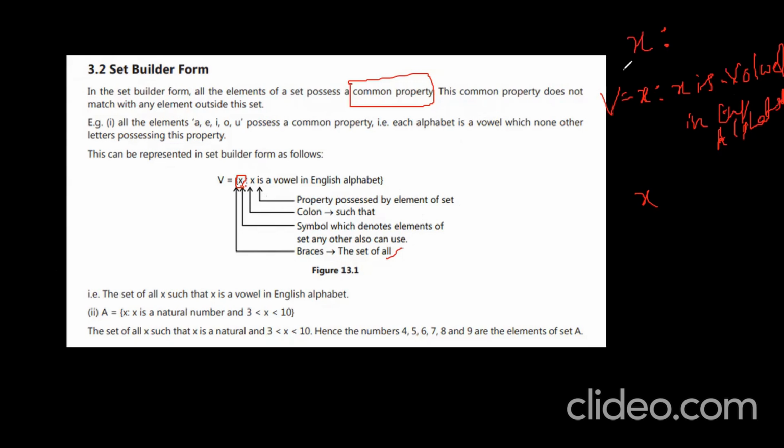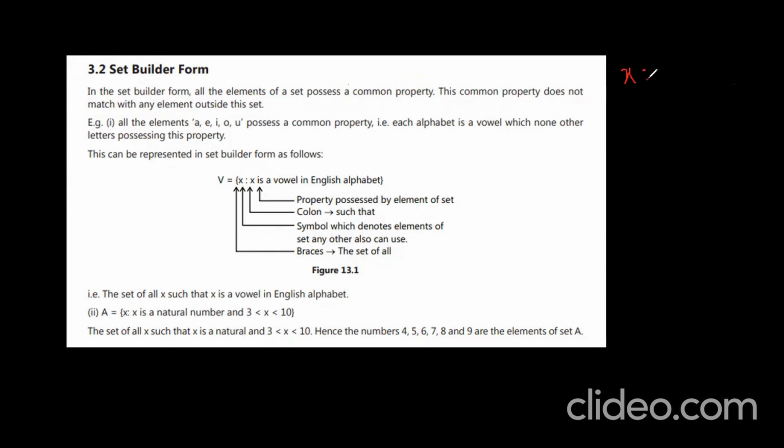Similarly, x such that x is a natural number and 3 less than x less than 10. Suppose this x is going to lie between 3 and 10. So the set of all x such that x is natural and x lies between 3 and 10.